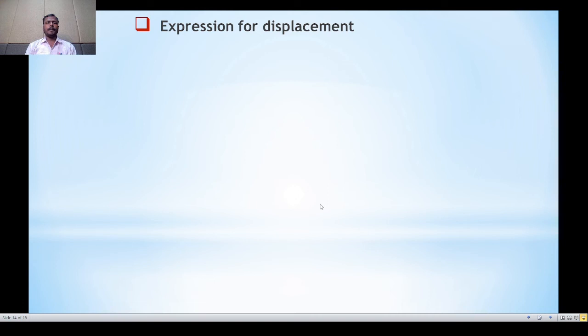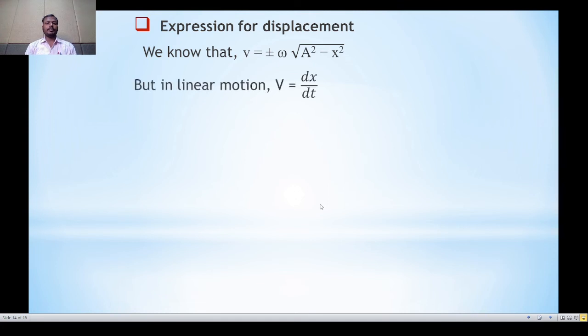Now, the next point is expression for the displacement. We know that the formula of the velocity v is equal to plus or minus omega under root a square minus x square. But in linear motion, formula of the velocity is change in displacement with respect to time, that is dx divided by dt. So, putting the value of v as dx by dt in above equation and taking only the magnitude form, we can write here dx divided by dt is equal to omega under root a square minus x square.